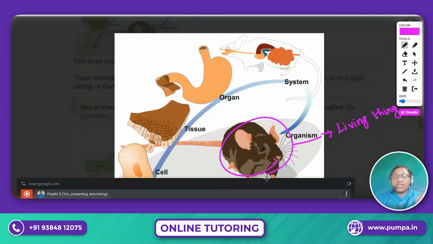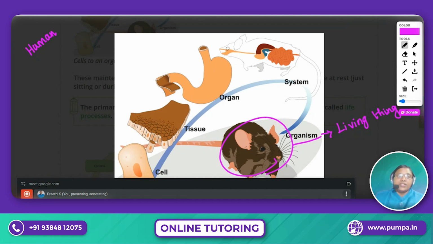For example, just imagine there is a human being. Do we have cells in our body, everyone? Yes, ma'am. So where are the cells present in our body? Everywhere, ma'am. Yes, that's the correct answer.